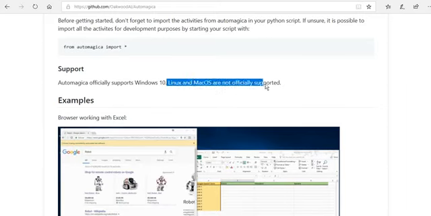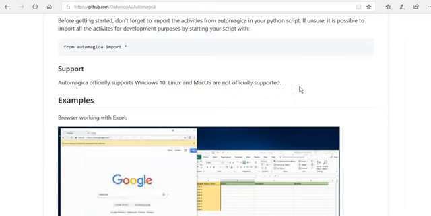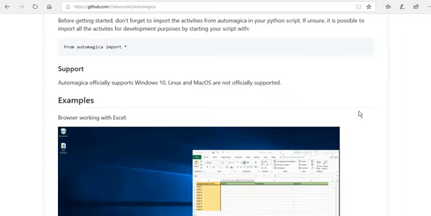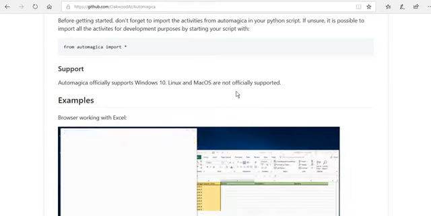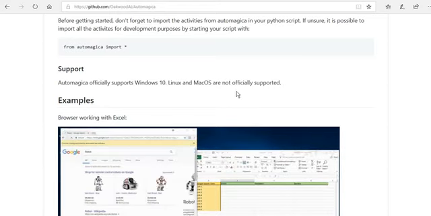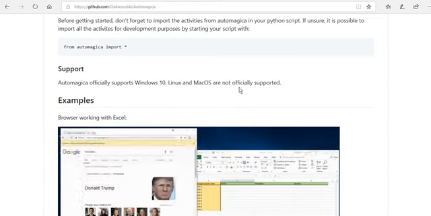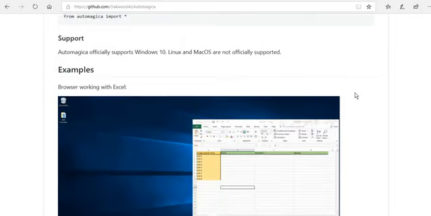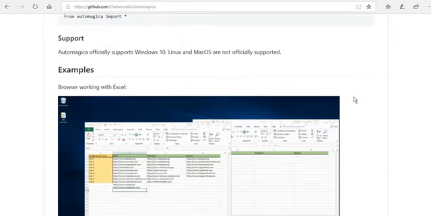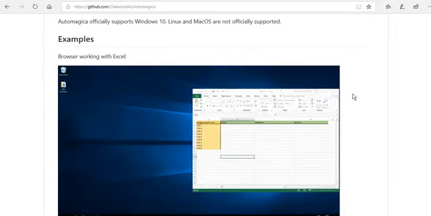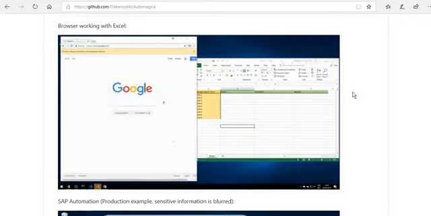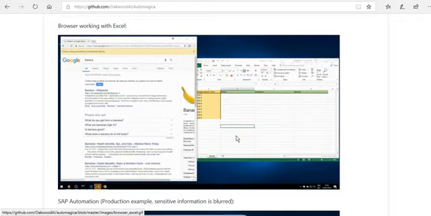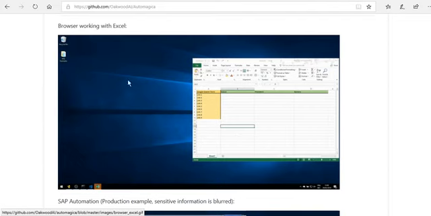They're planning to develop the Automagica tool with some experts from Linux and Mac OS. This is the last update from the Automagica team. It will work with all browsers. You can see how simply it works, and it goes very fast.